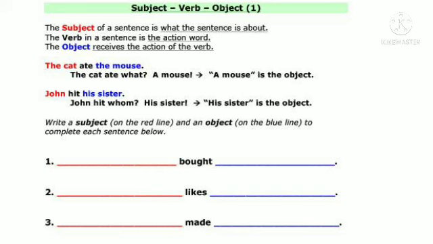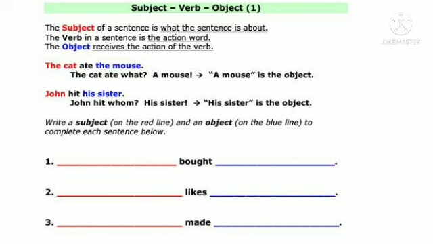Students, here I have given you one more exercise which is based on subject, verb and object. The previous exercise was based on subject and predicate, where you have to circle the subject and underline the predicate. Here we are going to see about the subject, verb and object. As you all know, the subject of a sentence is what the sentence is about. The verb in a sentence is the action word. The object receives the action of the verb. For example, the cat ate the mouse. So here we can ask the question, the cat ate what? So the answer is a mouse. Here a mouse is the object.